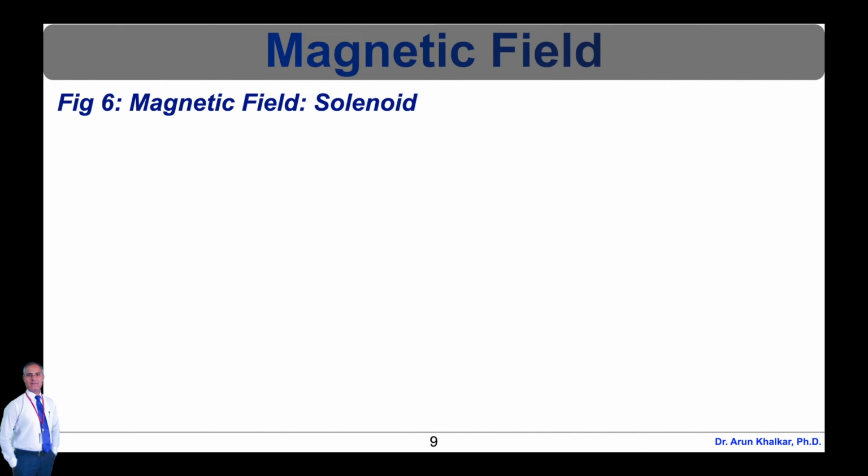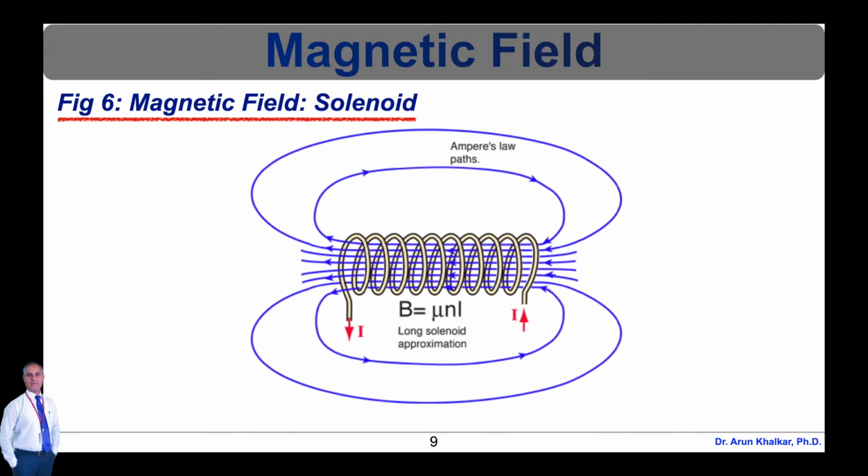Now let's see the magnetic field of a solenoid. A long straight coil of wire can be used to generate a nearly uniform magnetic field similar to that of a bar magnet. Such coils are called solenoids. Solenoids have an enormous number of practical applications. The field can be greatly strengthened by the addition of an iron core. Such cores are typical in electromagnets.